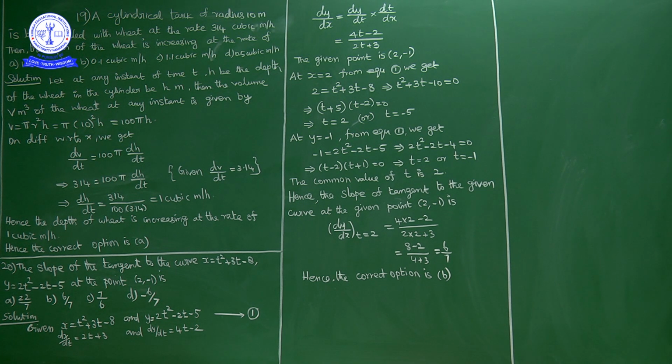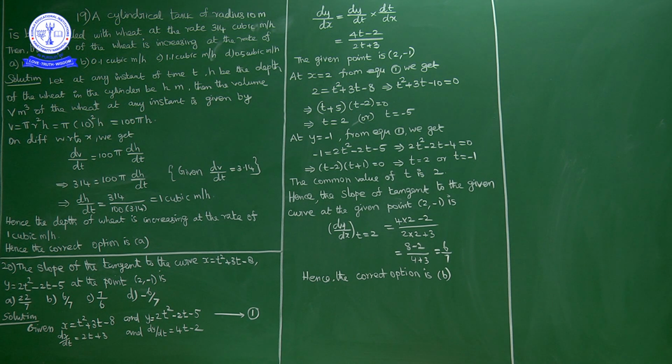Now here it is given that a cylindrical tank of radius 10 meter is filled with wheat at the rate of 314 cubic meter per hour, meaning the change in volume dV by dt is equal to 314. The depth of the wheat is increasing at what rate? dh by dt we have to find.